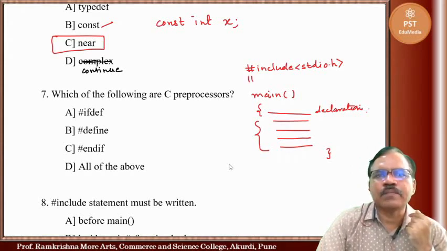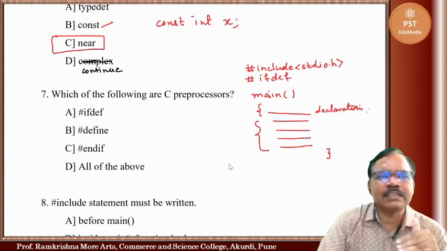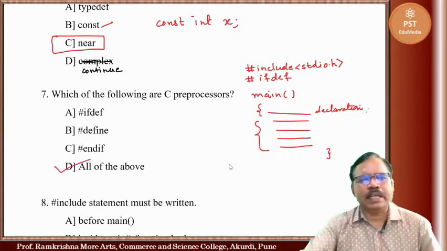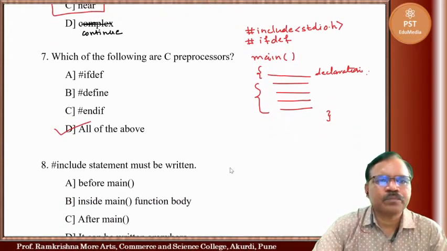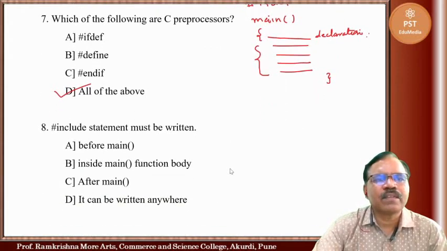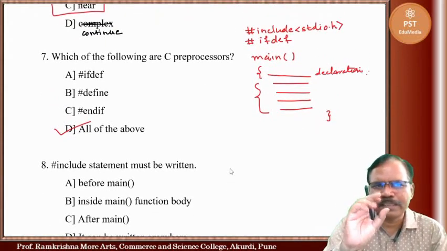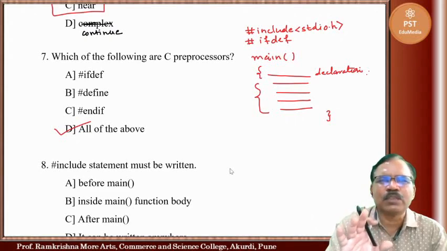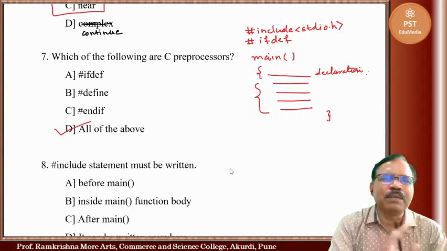Then we have here hash ifdef, hash define, hash endif. These are all C preprocessors. So all of the above is correct. So you have to keep in mind that there are specific preprocessors.